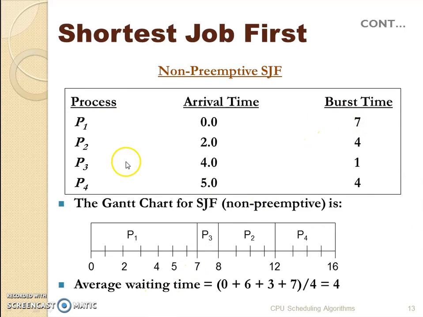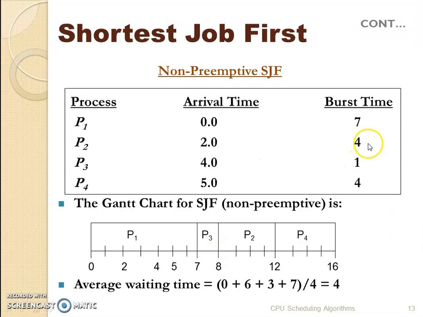So P1 continues for 7 seconds. Now till 7 seconds, if we see, all the rest of the processes, which are P2, P3 and P4, had arrived, because the arrival time of P2 was 2 seconds, P3 was 4 seconds and P4 was 5 seconds. So till 7 seconds all the processes were ready to execute. Once P1 finishes, we will execute the rest of these processes in order of their burst time. P3 has the shortest burst time of 1 second, so next P3 got executed for 1 second.